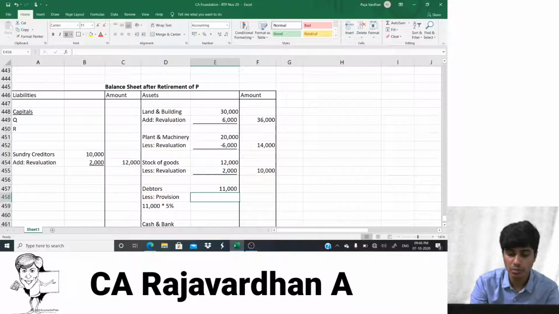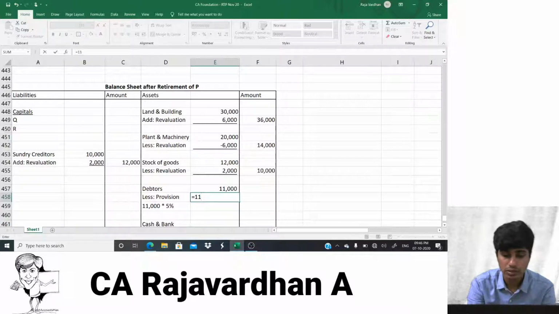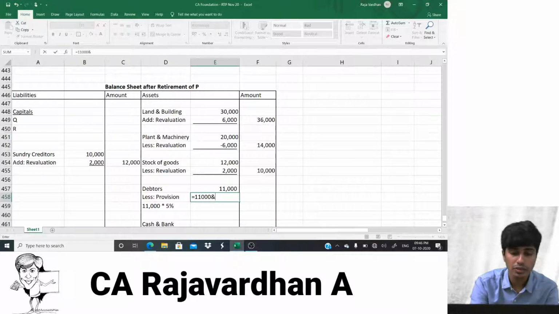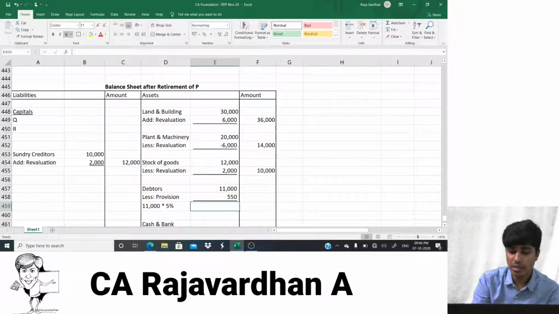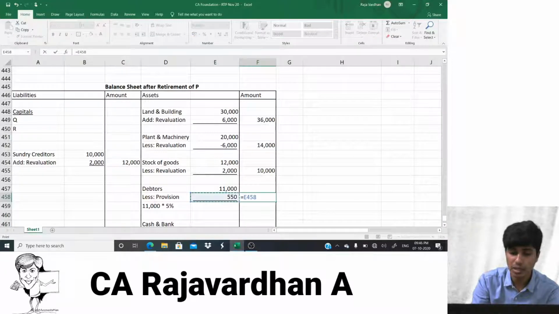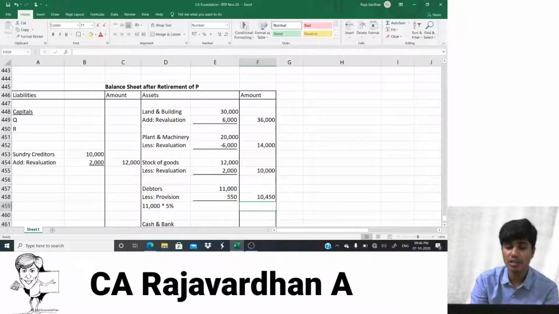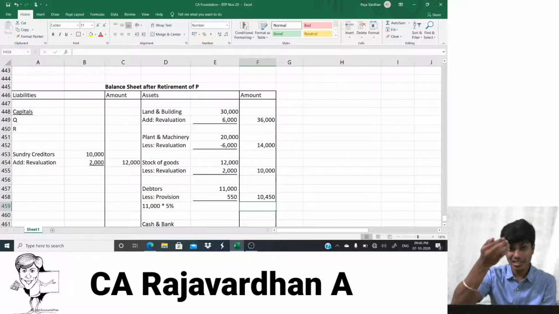How much would that come to, guys? 11,000 into 5%. Yeah, that comes to 550 rupees. Now 550 rupees is to be deducted. When I deduct that, it becomes 11,000 minus 550. That becomes 10,450. So provision is basically decreasing the asset.